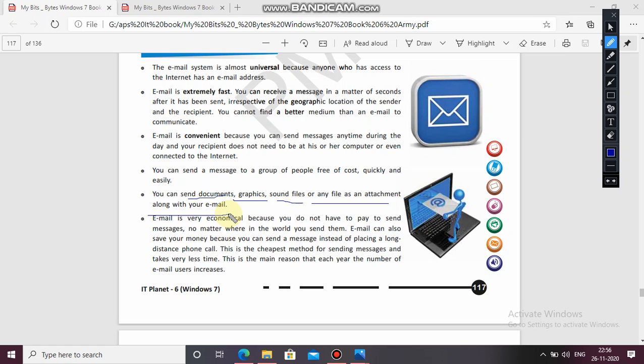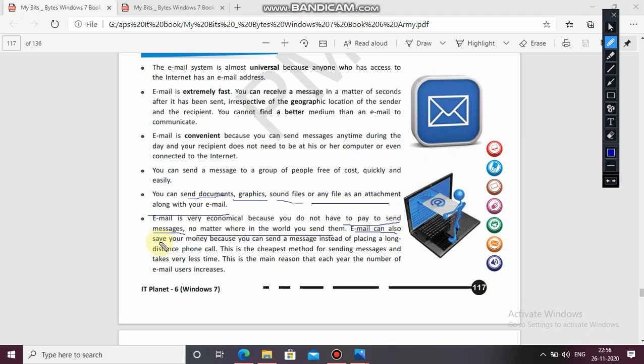Email is very economical because you do not have to pay to send messages, and no matter where in the world you send them, you can send emails wherever you want.